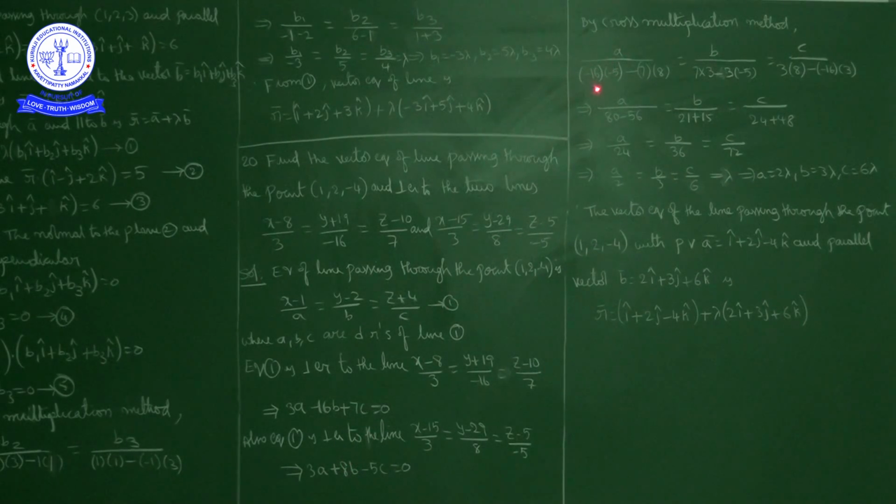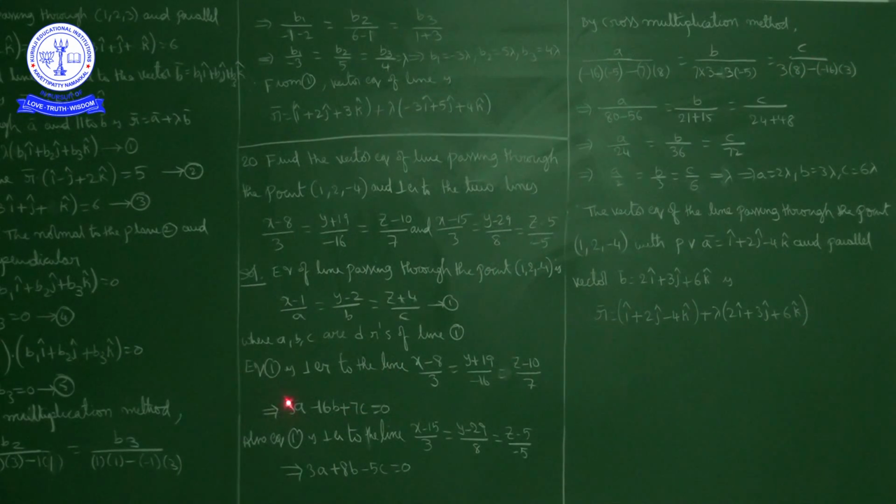So a upon 80 - 56. 80 minus 56 is how much? 24. a upon 24 is equal to b upon: c coefficient and a coefficient product, 7 into 3, minus a coefficient and c coefficient product, -3 into -5. So b upon 21 + 15. 21 plus 15 is how much? 36. b upon 36 equals c upon